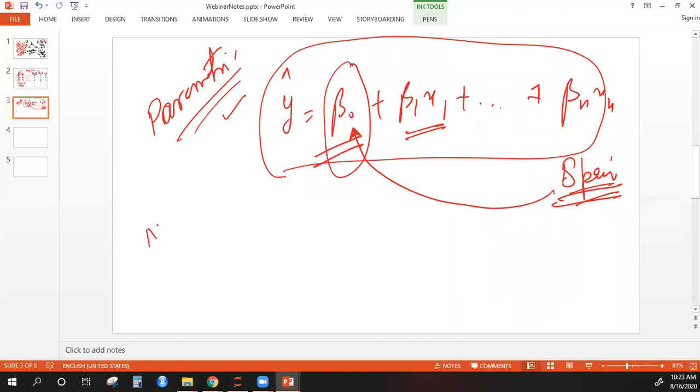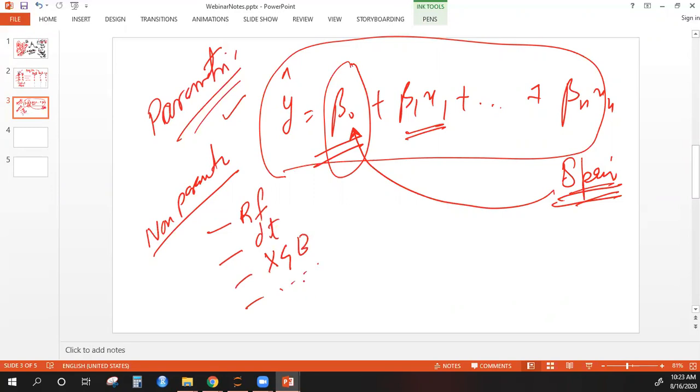That means whenever you are using a non-parametric model, you don't need to drop it. Of course, even if you drop it, there would not be any change. Your model will be as good as it is without it. But when you are dealing with a non-parametric model, for example, random forest, let's say, or decision trees, or XGB, or all of the advanced models, then it is not mandatory to drop any of the levels, any of the unique categories.